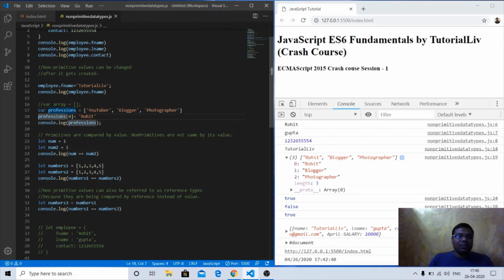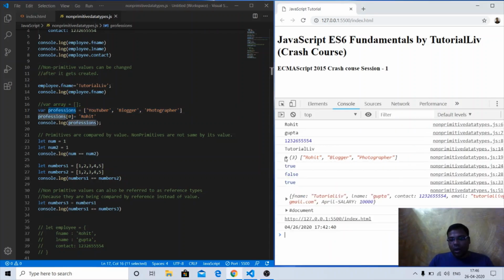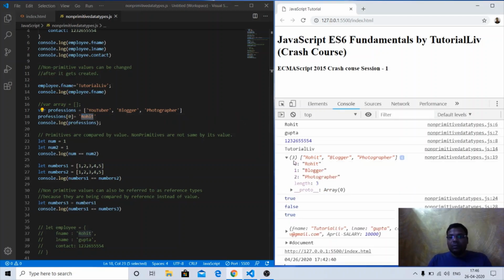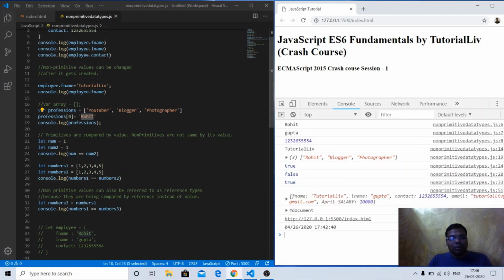We can reassign the value in the array like this. If I just console.log this particular professions array, you can see now this array is having Rohit at the 0th index. However, we have declared this array like YouTuber, blogger and photographer, but at the 0th index we have updated the value with Rohit. So Rohit is updated at the 0th index.